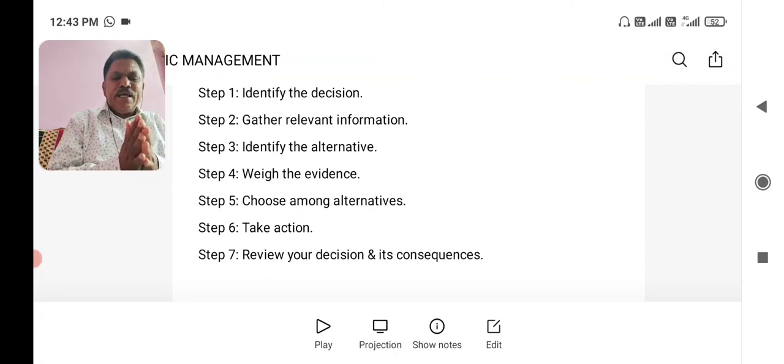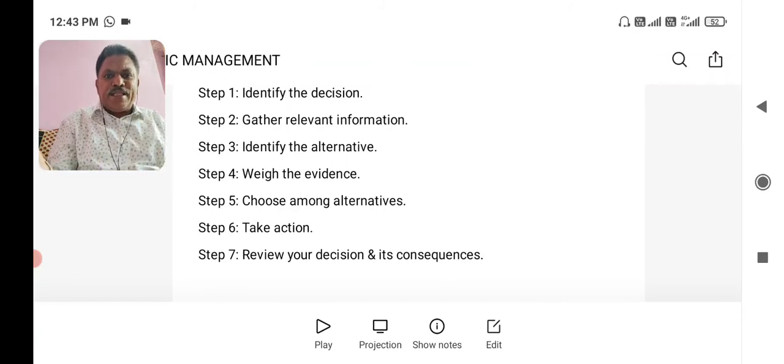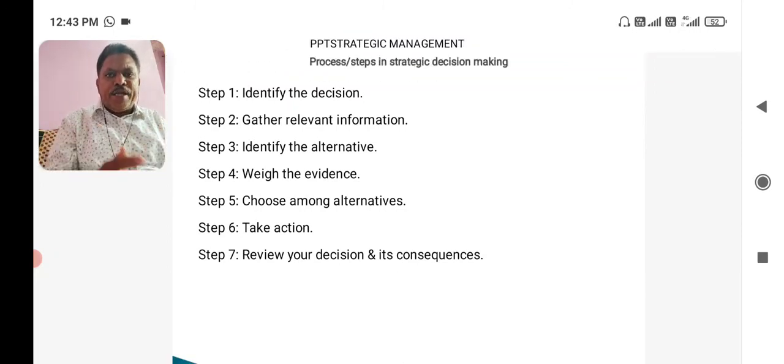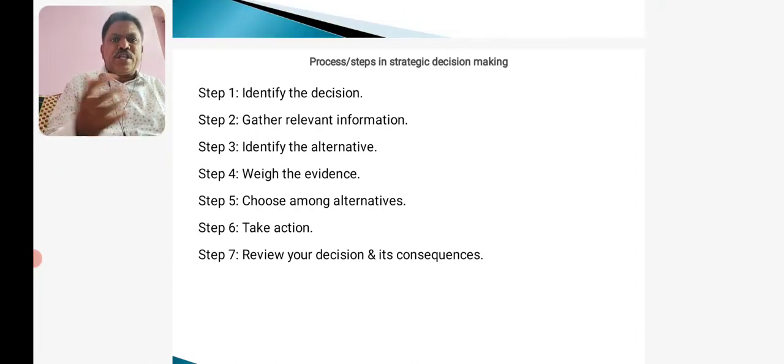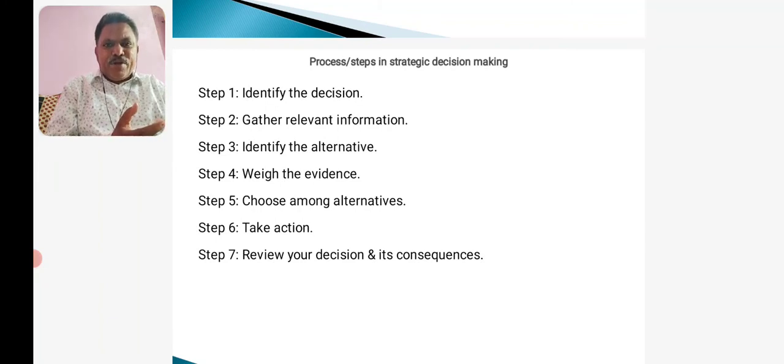So dear students, there are 7 steps in the strategic decision making process. The first step is identify the decision, identify the problem. Just like this pandemic, identify the problem. This problem is relating to the pandemic, but it is causing some other problems also. Ask different questions here. What is this problem? Can it be solved or can it not be solved? Will it wait for some time or do we have to give first preference to solve it? What are the resources required to solve this? Gather collective information about this pandemic. What are the other things to be resolved along with this?